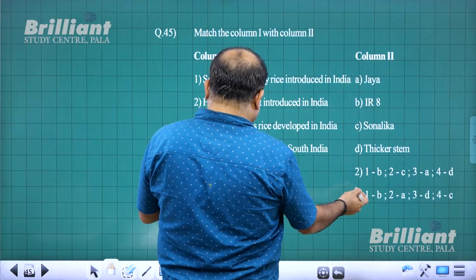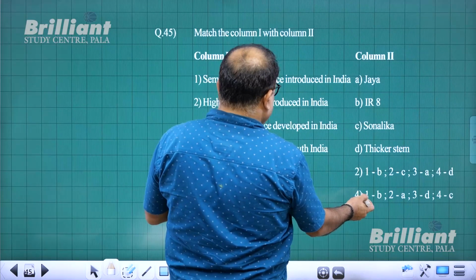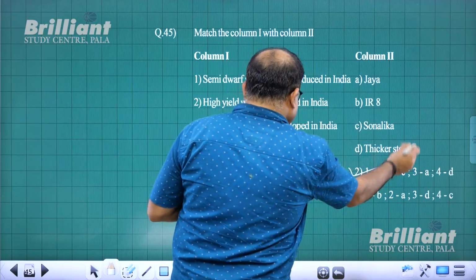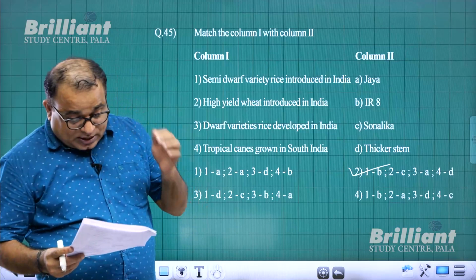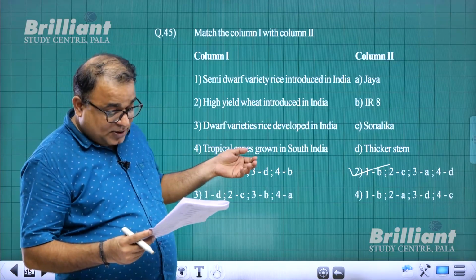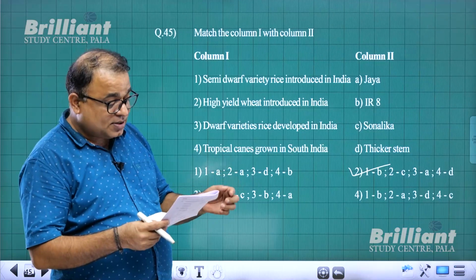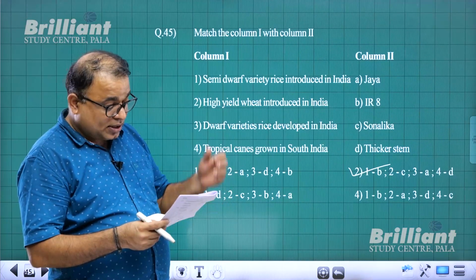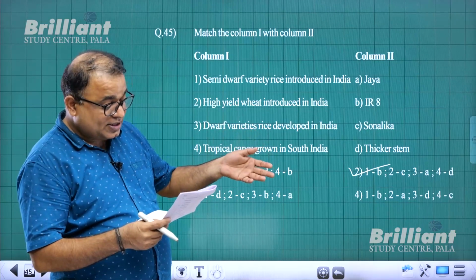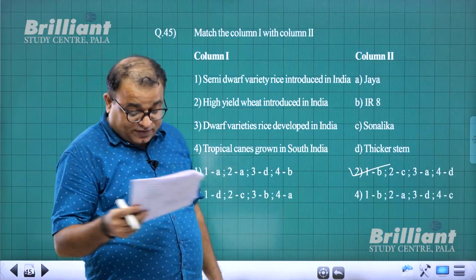High yield wheat variety, it is Sonalika. So answer is 2. Direct question. And what is Himagiri? Not Himagiri. Dwarf variety of rice developed in India, Jaya. Tropical canes of South India, thicker stem, D. So for question number 45, 2 is the answer.